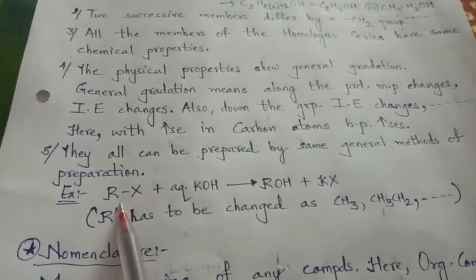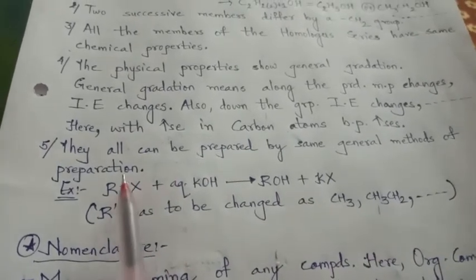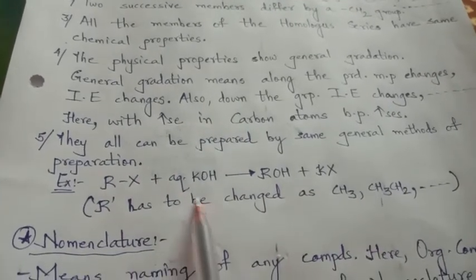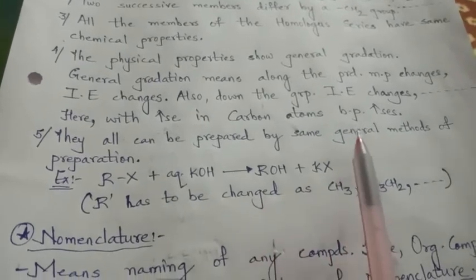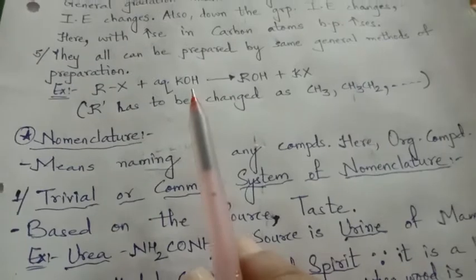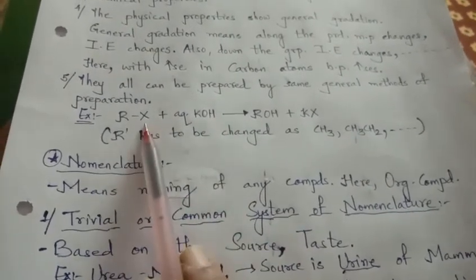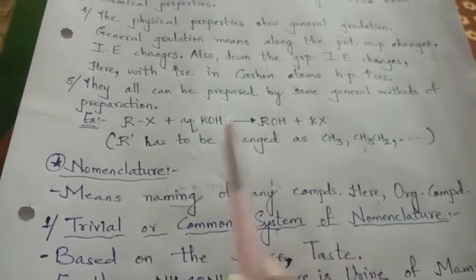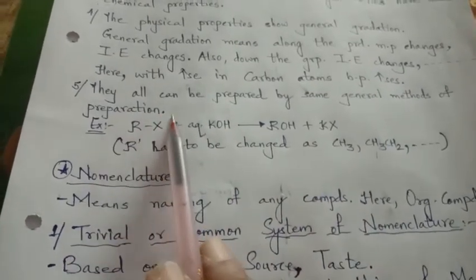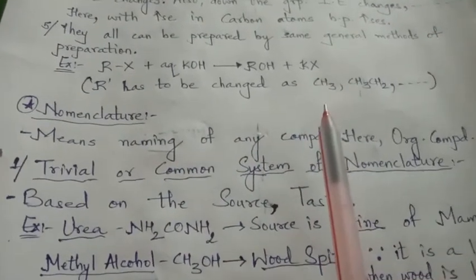If it is propyl halide, we will get propanol. So for a similar series of functional groups, the general method of preparation will be similar. Only the requisite amount of the reagents will differ as per the number of carbon and hydrogen in the respective main reactant. So this was about functional groups and homologous series as characteristics.